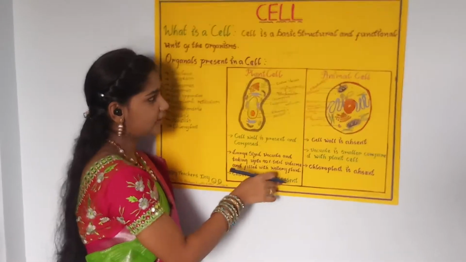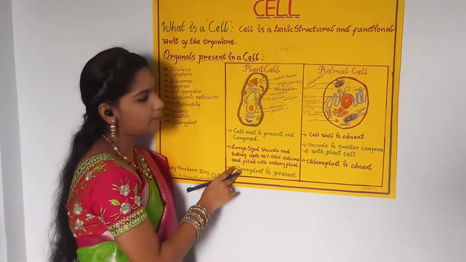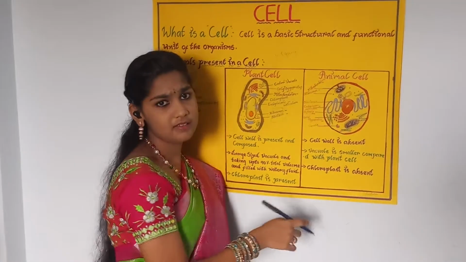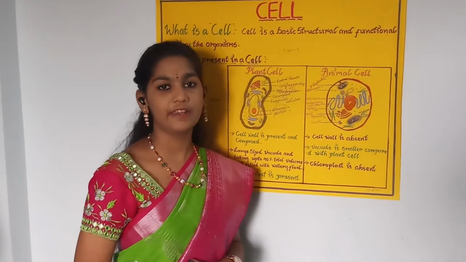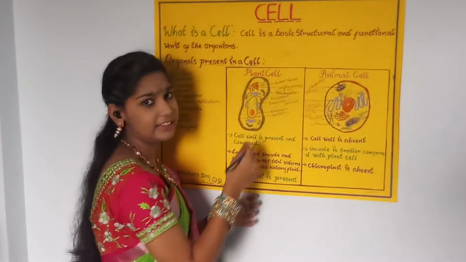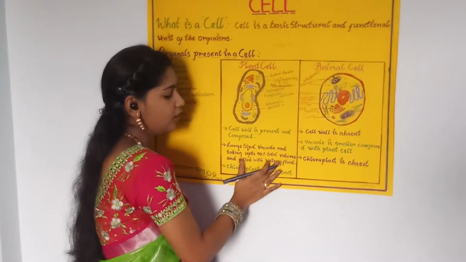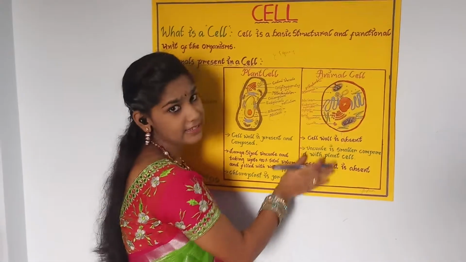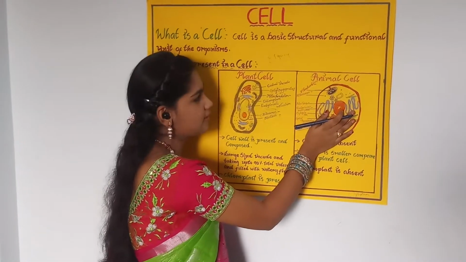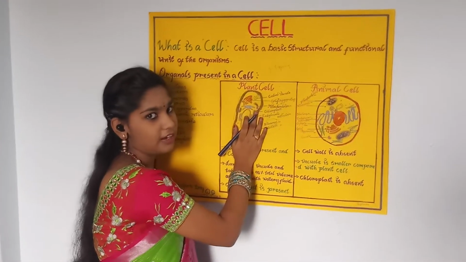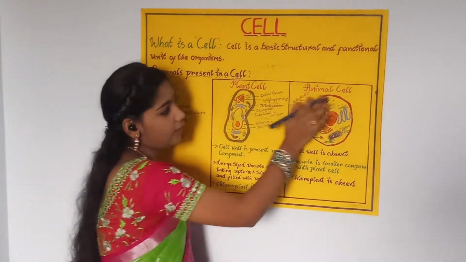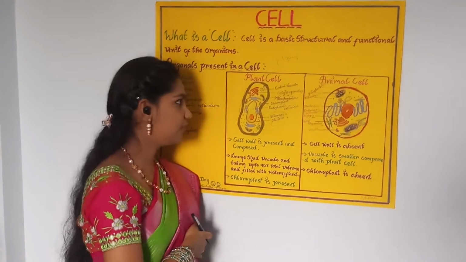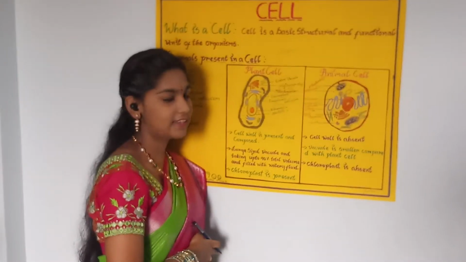And another difference is the chloroplast. Chloroplast is present in a plant cell. With the chloroplast, the plant cell can prepare its own food. But in an animal cell, the chloroplast is absent, so an animal cell cannot prepare its own food. Another difference is that lysosomes are not evident in a plant cell, but they are present in the cytoplasm of an animal cell. These are the differences and similarities between a plant cell and an animal cell.